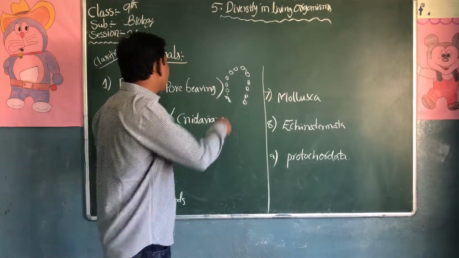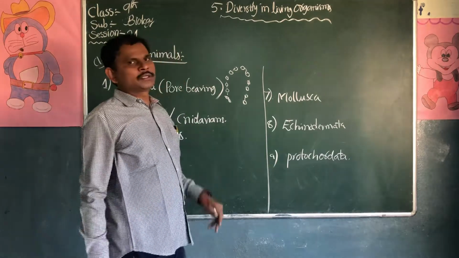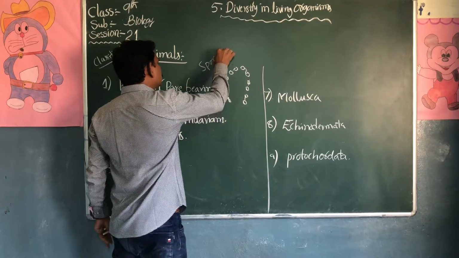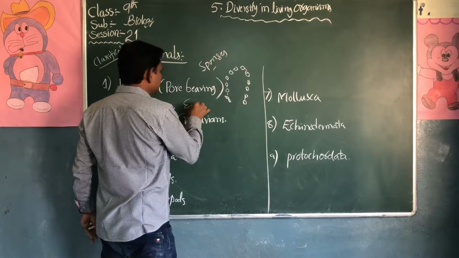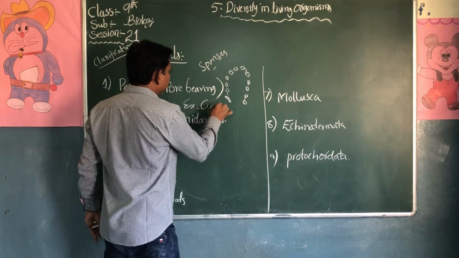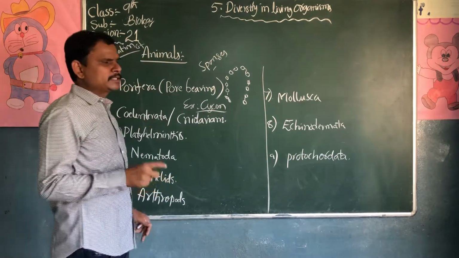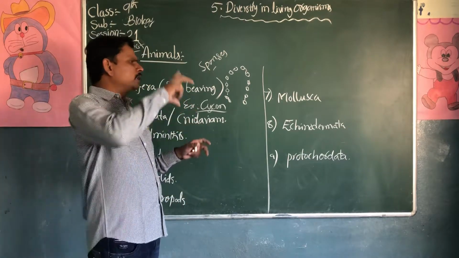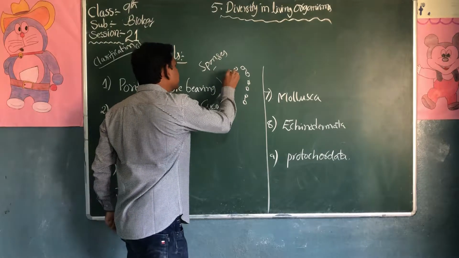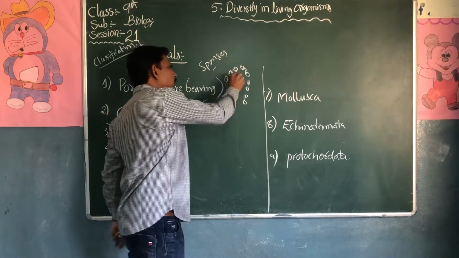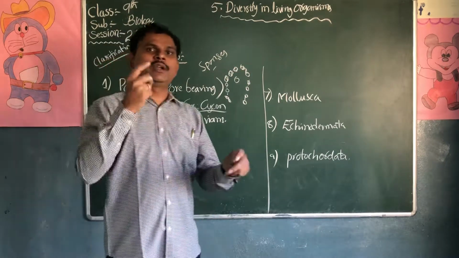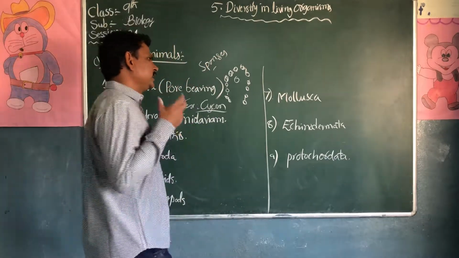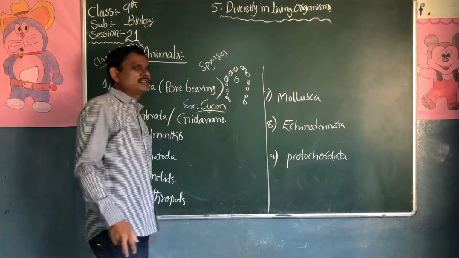The example is sponges, for example Sycon. The entire body of the Sycon belongs to the sponges, and pores are present. Through these pores the exchange takes place. Scientists did many experiments on these sponges.